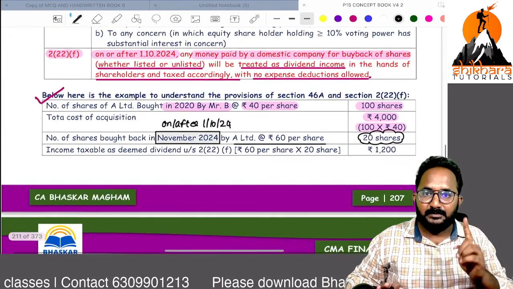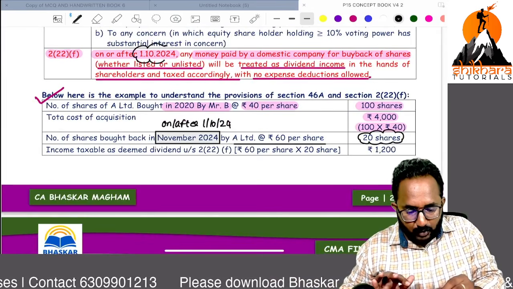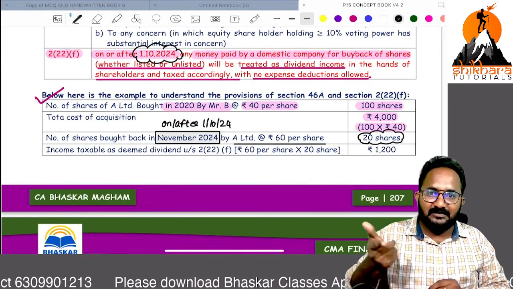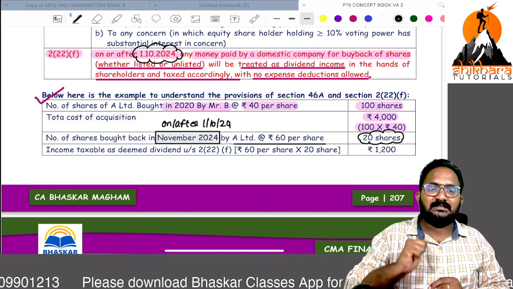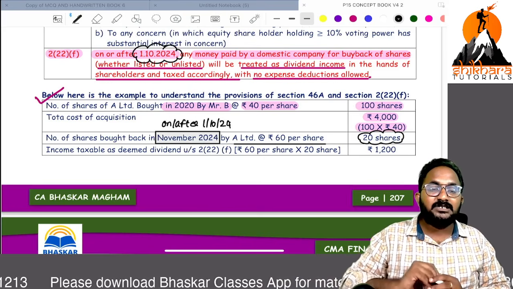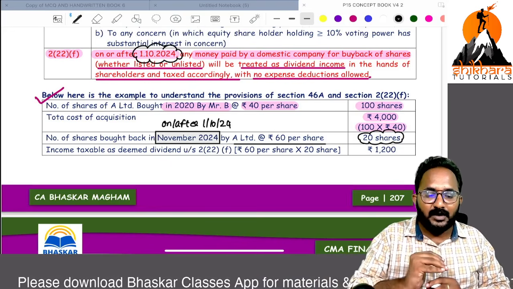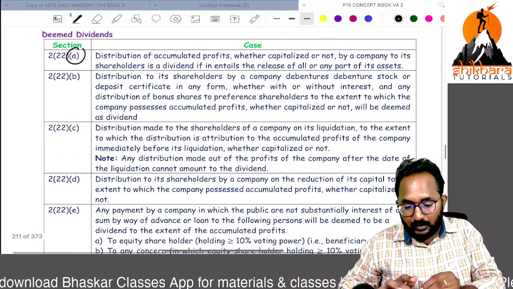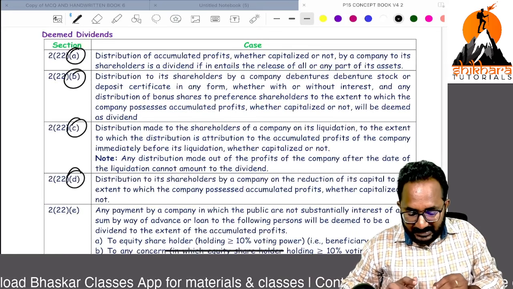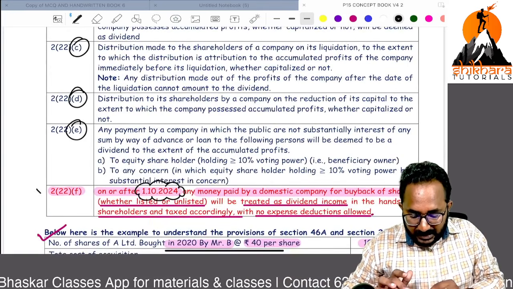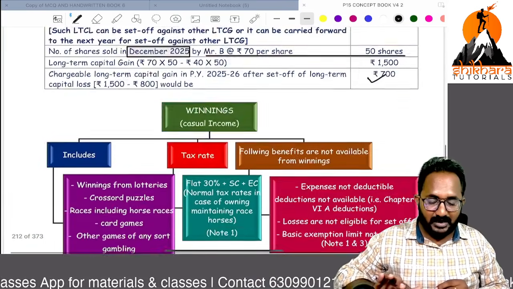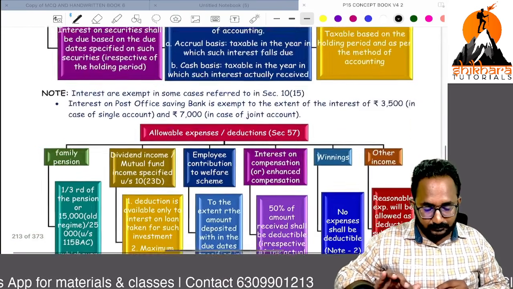Please remember this date. Before that, the company was required to pay the tax on distributed amount. On or after this date, who is required to pay the tax? The shareholder, under income from other sources, as deemed dividend. Up to now we have these 5 sections for deemed dividend. Now they introduced this new section. And one more amendment we have. Yes, I will tell you.